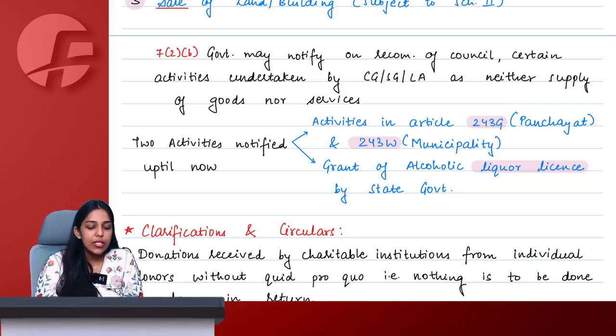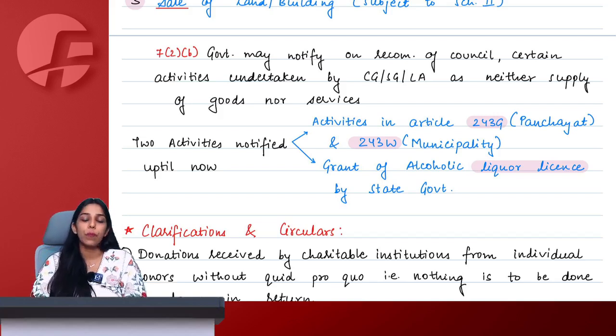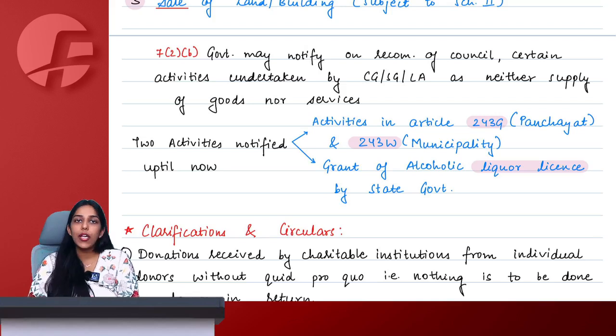Ma'am, how will we understand in exam that it is an activity specified under 243G or W? No need to worry. ICAI will give you in the question if it belongs to 243G or W list. You are not expected to learn 243G W list. You are only expected to know that whatever is there in Article 243G or W and government is doing those activities, it will not be treated as supply of goods nor supply of services.